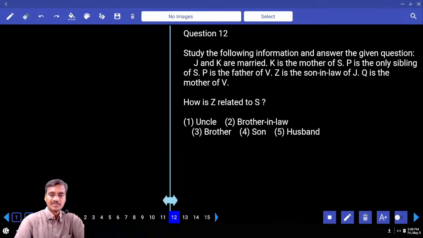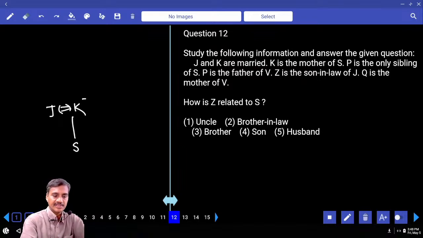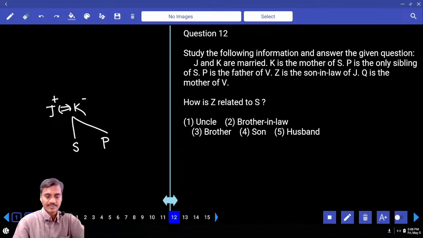Then 12th one, J and K are a married couple. Now, which two persons are married? J and K. K is the mother of S. K is the mother, J is the father. And P is the only sibling of S. Now, P is the father of V. Now, P is the father of whom? Z is the son-in-law of J. Son-in-law means daughter's husband. And Z is the son-in-law of J.